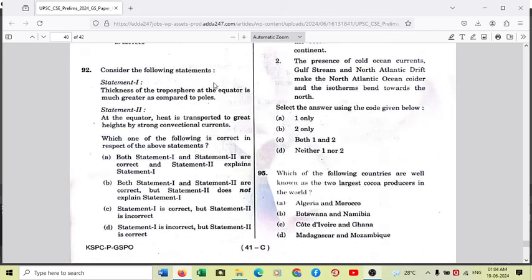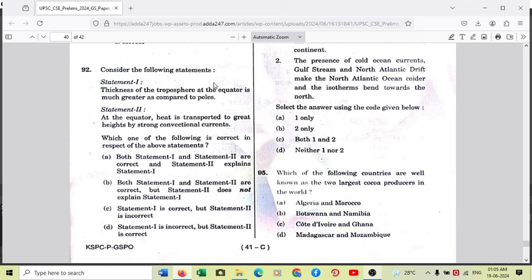92. Consider the following statements. Statement 1, thickness of the troposphere at the equator is much greater as compared to the poles. So this is definitely right. The troposphere is an atmospheric layer which is found above the surface of the earth at an elevation of 8 to 10 kilometers. And why is the thickness of the troposphere higher at the equator?